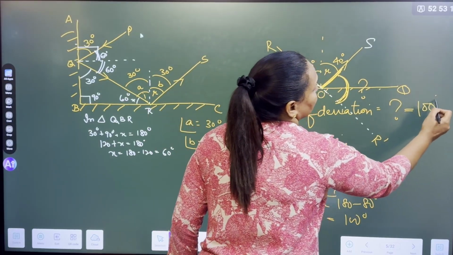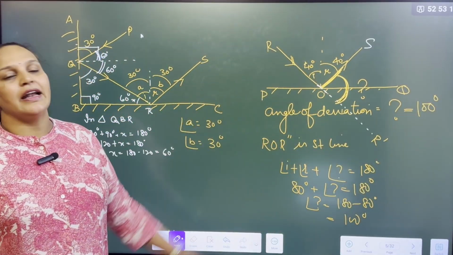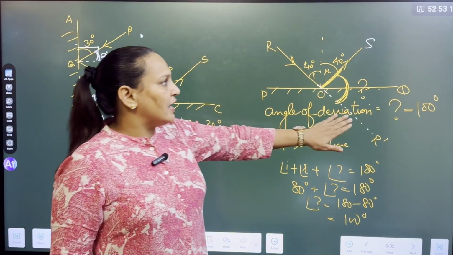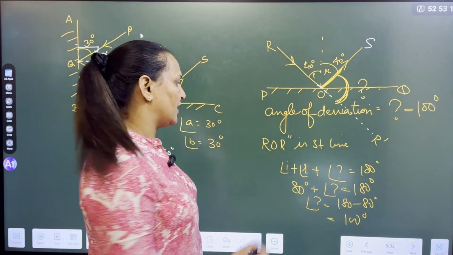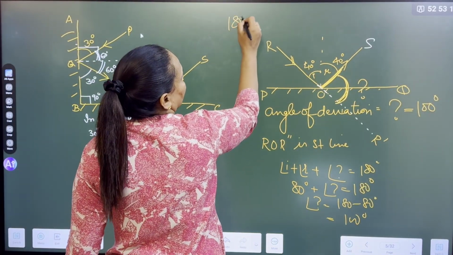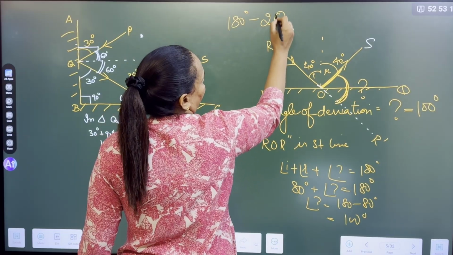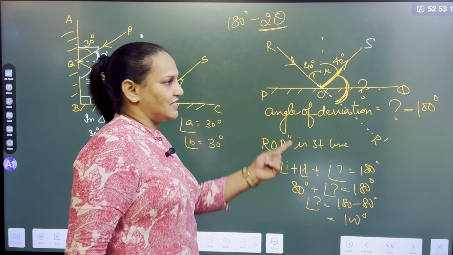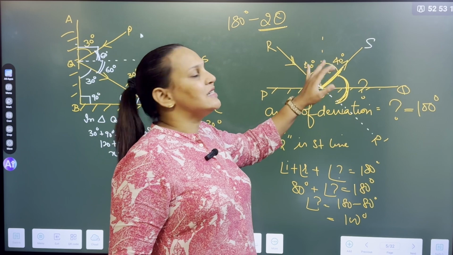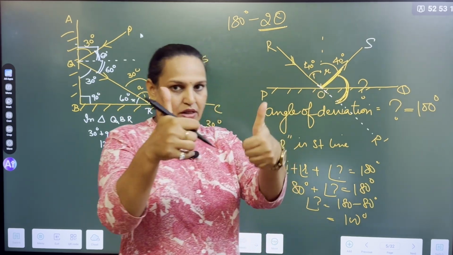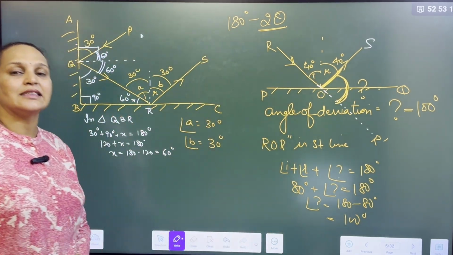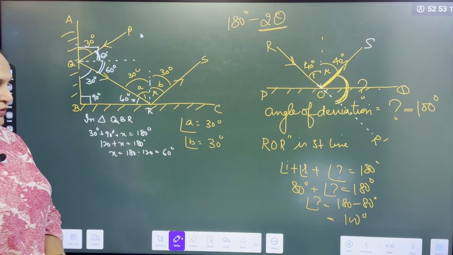100 degrees. So the angle of deviation, if you have to find it in plane mirrors, is just 180 minus 2 theta. So what is the formula? 180 minus 2 theta. 2 theta means twice the incidence angle. Why is it double? Because incidence and reflection are equal. Hope you are enjoying the class. Shall we move to the spherical? Yes, come.